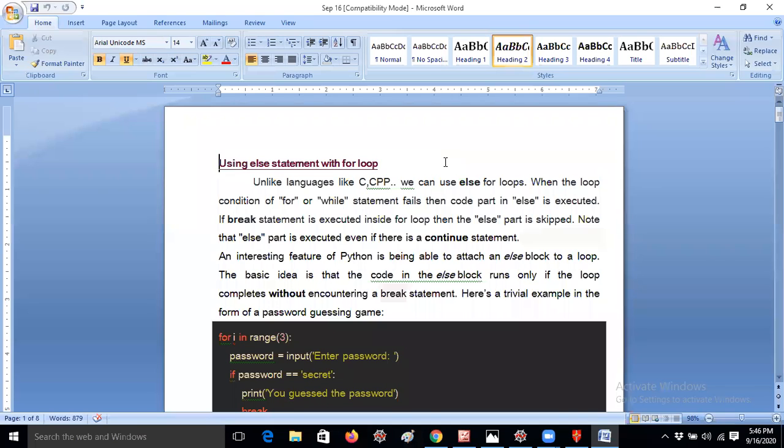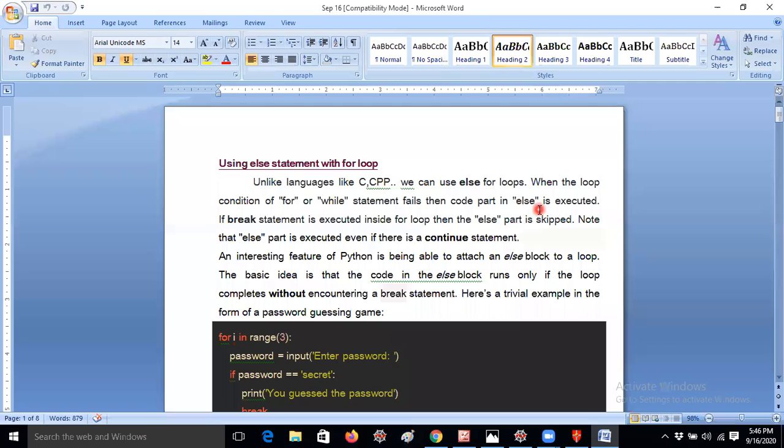If you're declaring else without if, it will give an error message, even in C language or Java, whatever it may be. So just now I have written it completely here. You can read it here. Unlike languages like C and C++, in Python we can use else with loops. Not only for loops, but also while loops. That means you can declare the else statement for both while loop and for loop. In Python, it is possible, guys.